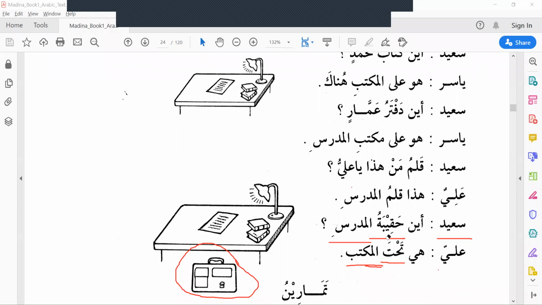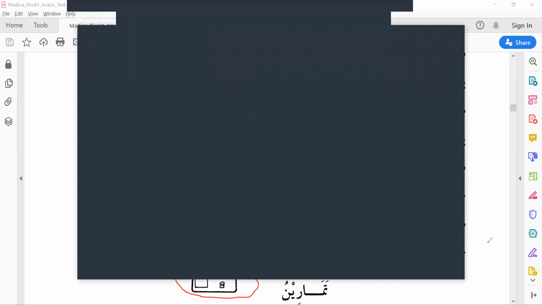Here we have one more grammar rule to learn. Tahta is considered a mudaf. It's not a typical mudaf, but maktabi is a mudafun ilayhi. Then what is tahta? Have you learned about adverbs in English? Let's go to the slide first.